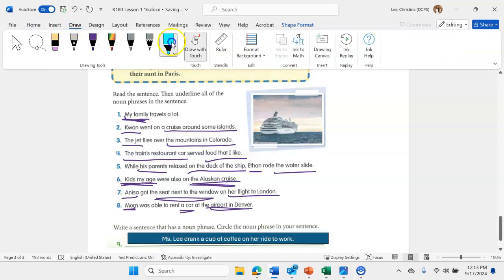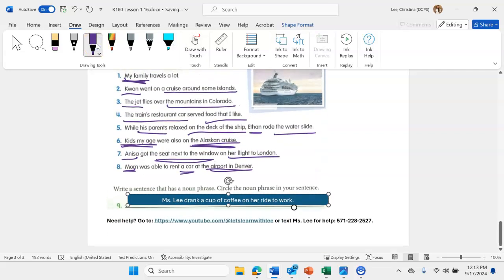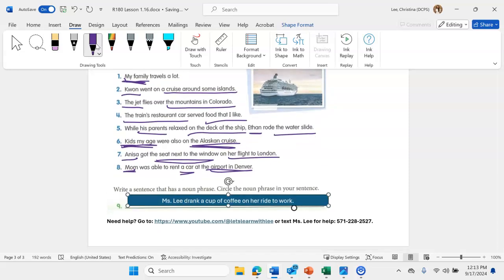But my noun phrase, let me use my highlighter, is Miss Lee, that's me. Let's try this again. All right, so Ms. Lee drank what? A cup of coffee on what? Her ride to work. Okay, so then after you write your sentence, you want to list your noun phrases.